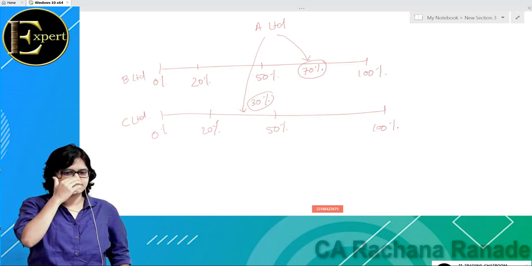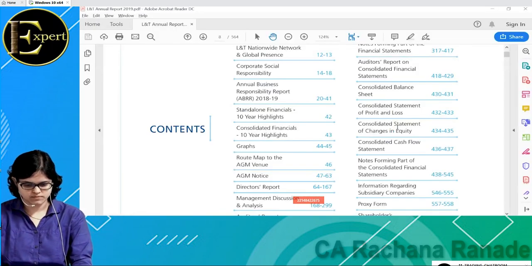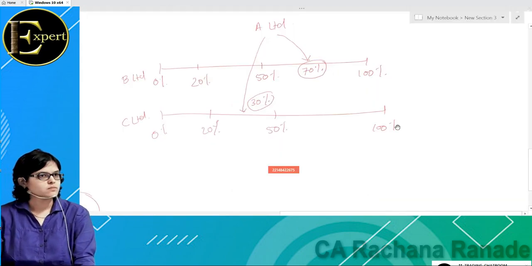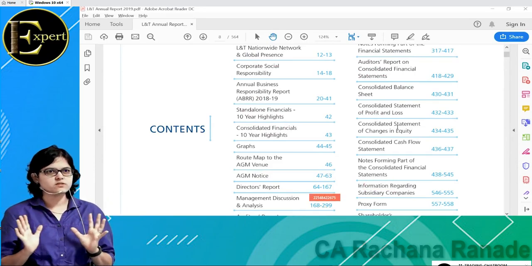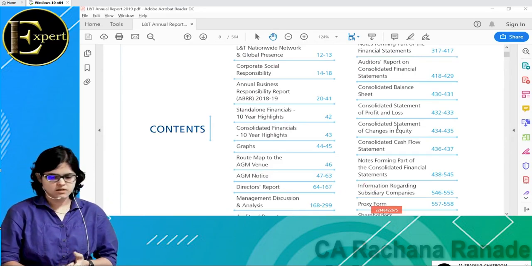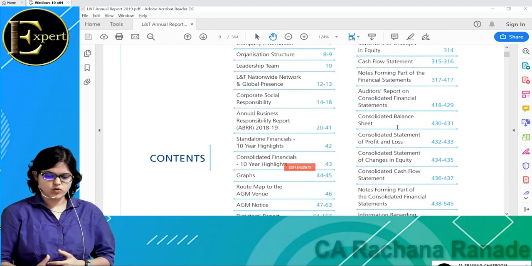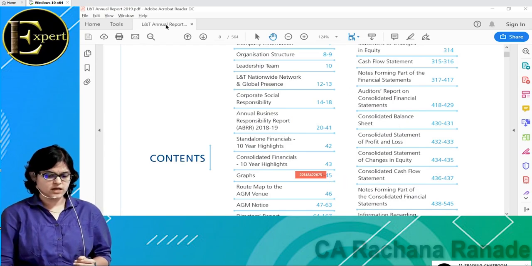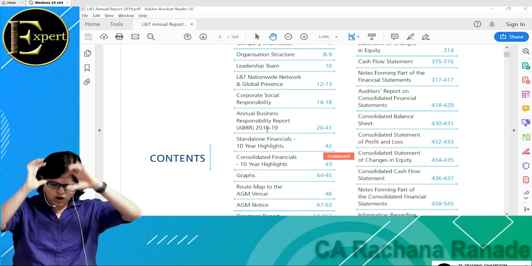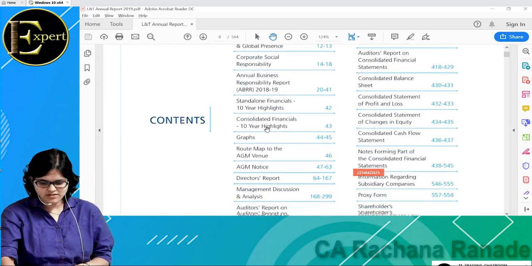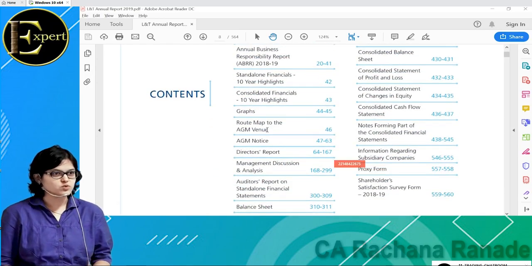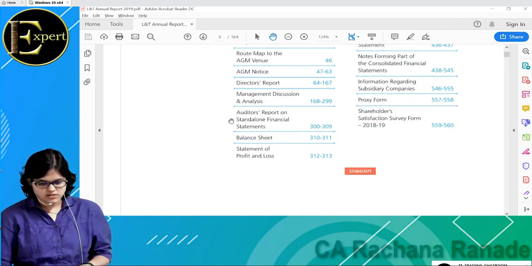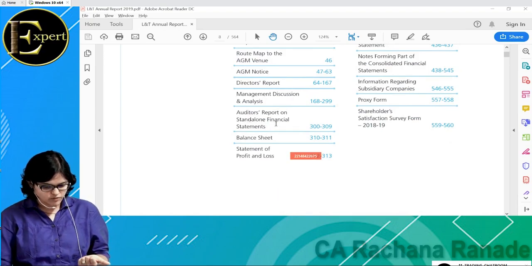So I hope this concept is absolutely clear. Because when we do fundamental analysis, it is based on this document which we discussed, the annual report, which has a lot of information about the company. But if we don't understand the meaning of it, it makes no sense. So first we are trying to understand the meaning of all these. We have discussed what a standalone financial statement is. In it, we have the standalone balance sheet, P&L, statement of changes in equity, cash flow statement, and notes to accounts. Out of these 5, we know only 2 statements.